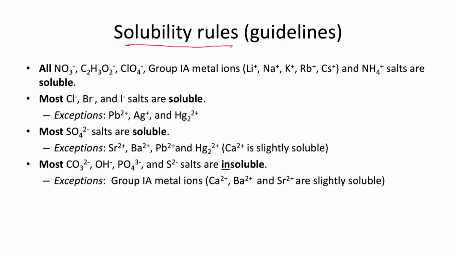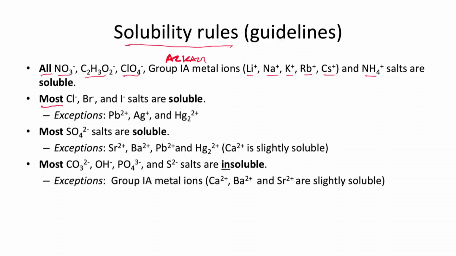First off, all nitrate, acetate, and perchlorate compounds are guaranteed to dissolve in water, as well as anything with a group 1A or alkali metal ion. These are things like lithium, sodium, potassium, rubidium, cesium, as well as ammonium. If you see any of those present, those are guaranteed to dissolve in water.